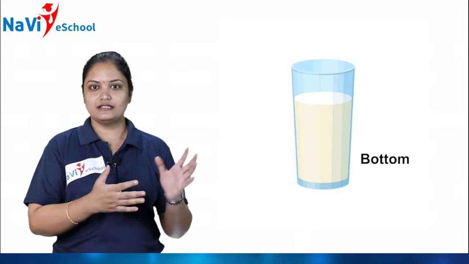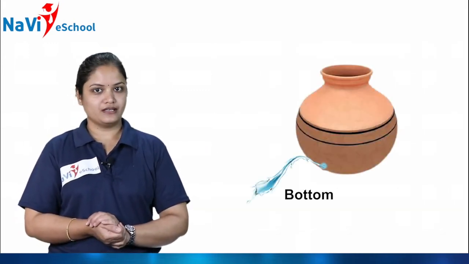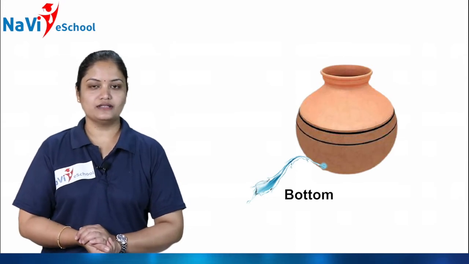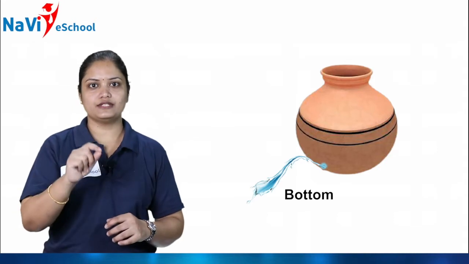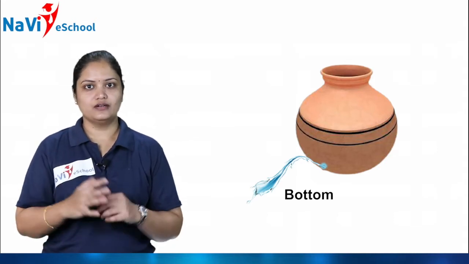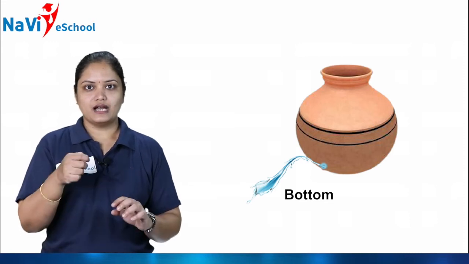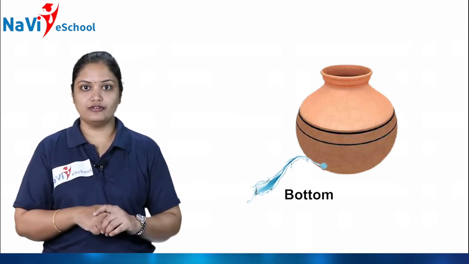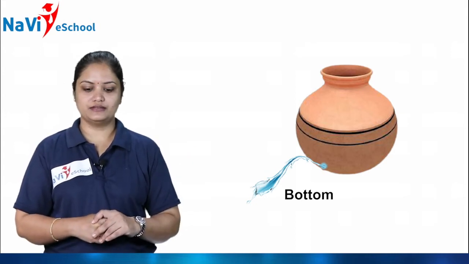So children, again in the picture I am showing you a pot. Concentrate on the pot. In that pot I have poured some water. Okay, water is there in that pot. I made a hole at the bottom of the pot.